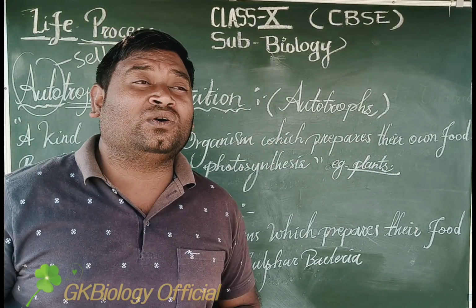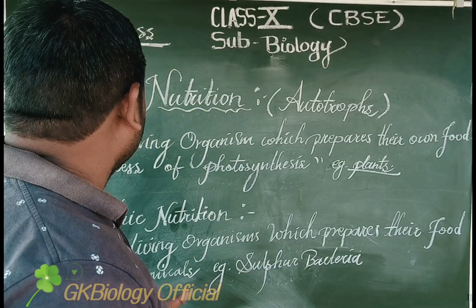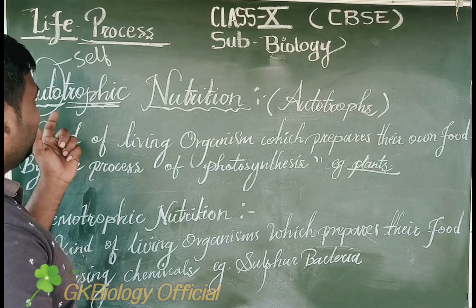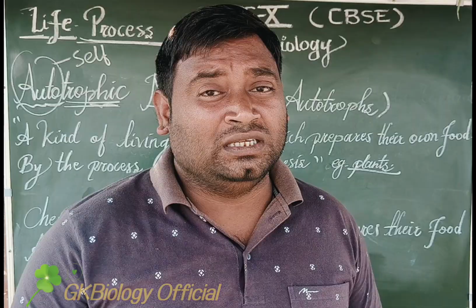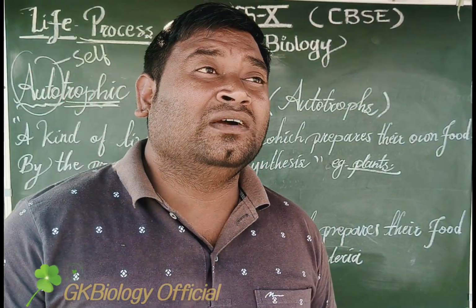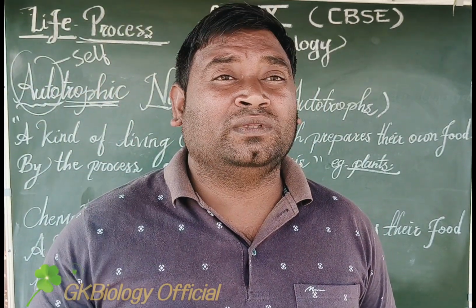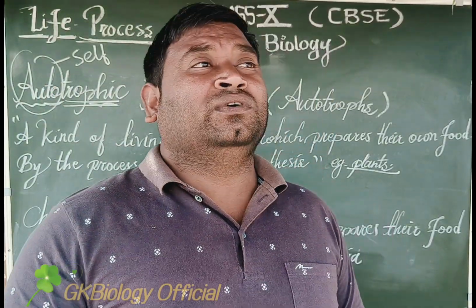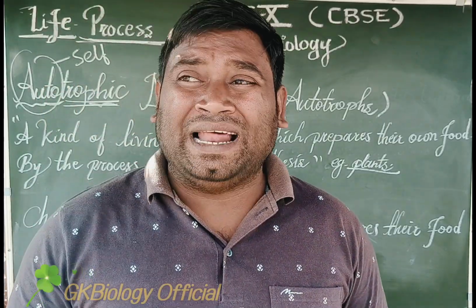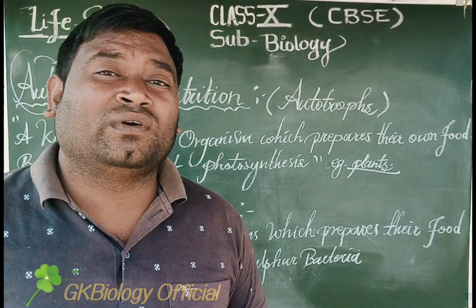But how can they regulate all these things? Why can't animals regulate and maintain this life process? Autotrophic organisms are self-nourishing organisms. They nourish themselves without any support. As animals, we need food from other organisms, such as plants and animal sources. But plants can prepare their own food without taking help from any other thing.